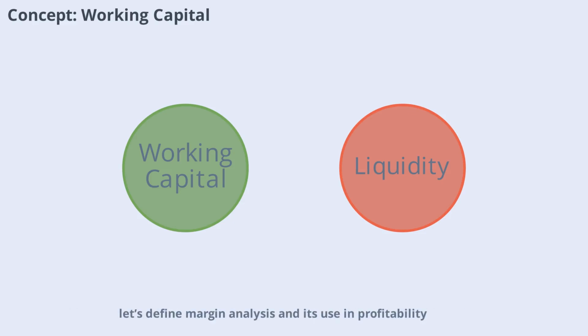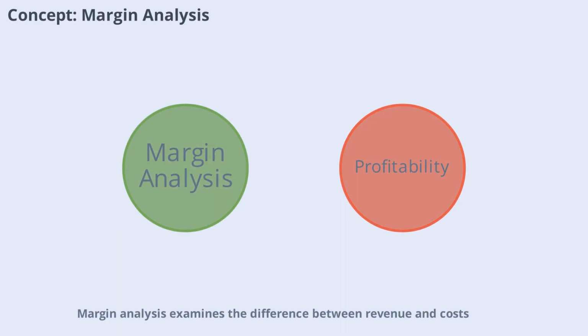Now, let's define margin analysis and its use in profitability. Margin analysis examines the difference between revenue and costs expressed as a percentage of sales. It helps businesses understand how much profit they make on each sale and identify areas for improvement. Higher margins mean more profit per dollar of sales. This analysis is crucial for pricing and cost management decisions.